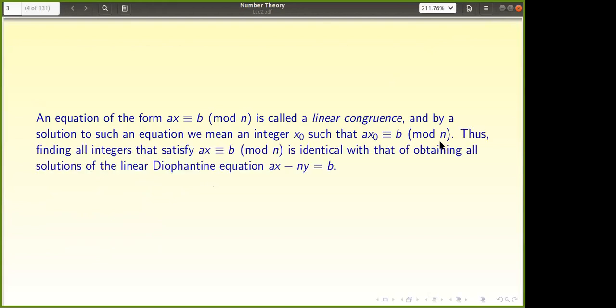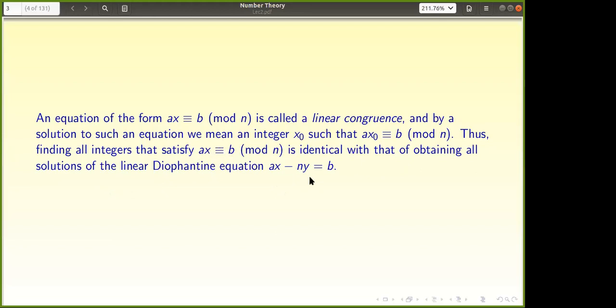So finding all integers satisfying Ax is congruent to B mod N is identical. So what do you mean by Ax is congruent to B mod N? N divides Ax minus B. N divides Ax minus B means what? There exists some y such that Ax minus B equals Ny. That is same as solving this equation, right? So Ax is congruent to B mod N is identical with obtaining all the solutions of the linear Diophantine equation.